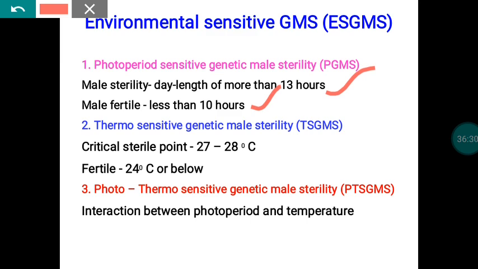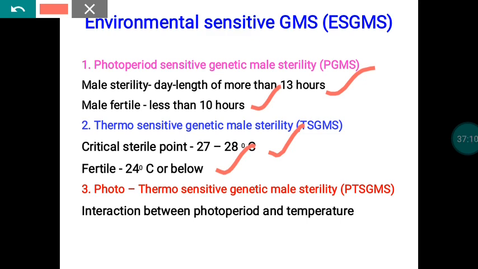Another one is the thermosensitive genic male sterility system. Here the male sterility governing gene available in the nucleus is under the control of temperature. When the temperature is between 27 to 28 degrees Celsius, the male sterility gene is expressed and the plant becomes male sterile. At that time we can go for hybrid seed production. Suppose the temperature at the time of flowering is 24 degrees Celsius or less, then the male sterility gene never gets expressed, and the plant becomes female fertile and male fertile. So these are the things.